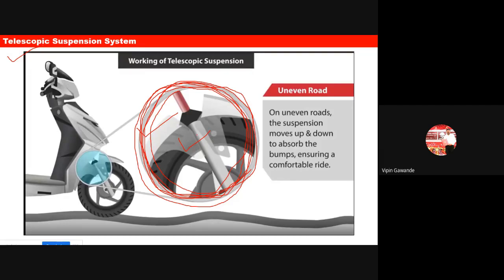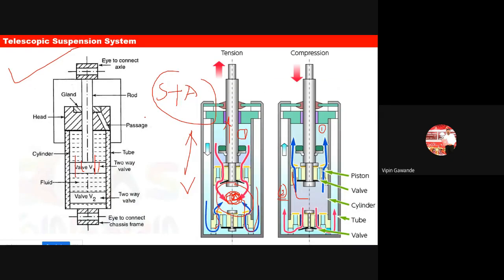Okay, so clear? Any questions regarding the suspension system? Anyone? Okay, so any questions regarding this, I hope you understood this concept here. Is anyone having any questions regarding this telescopic suspension system? No, sir. Okay, so I hope you understand. This is very simple. Just remember two things. One is the tension and another is the compression stroke. Okay, such types of strokes are there.